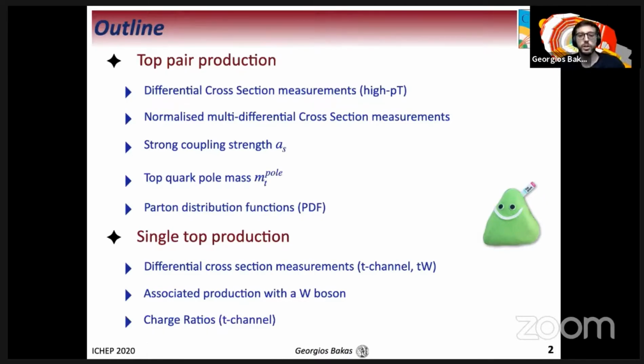As for the single top production, the differential cross-sections for both the t-channel and the tW mode will be presented. Also, for the t-channel measurements, the charge ratios and spin asymmetries are illustrated and calculated.